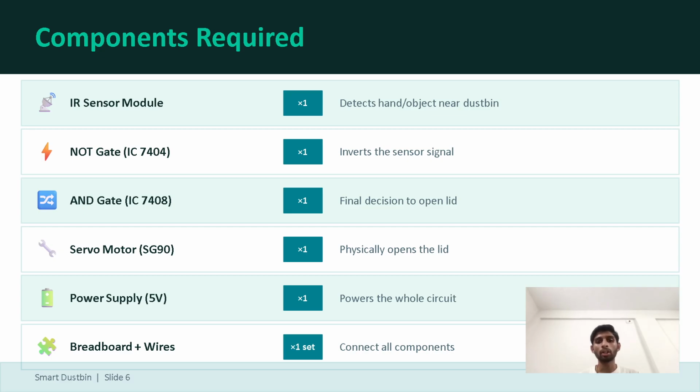Its work is the final decision to open the lid. Next is the servo motor SG90. It physically opens the lid. Then the 5 volt power supply powers the whole circuit. Then the breadboard and wires connect all components.